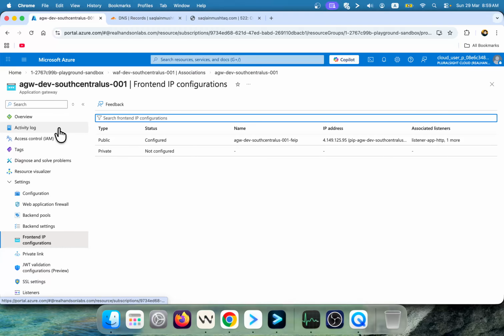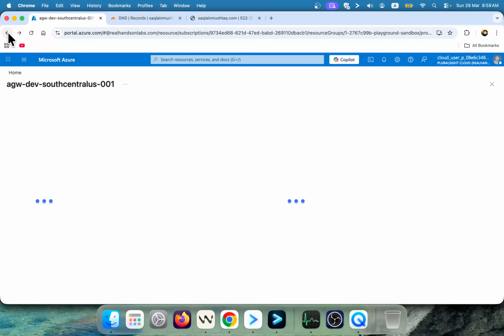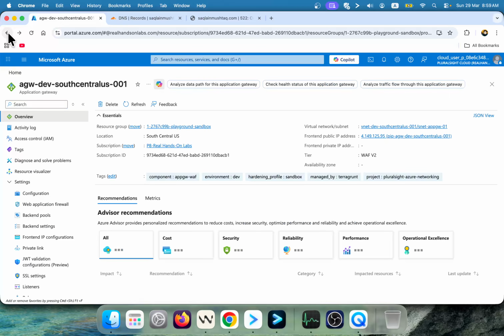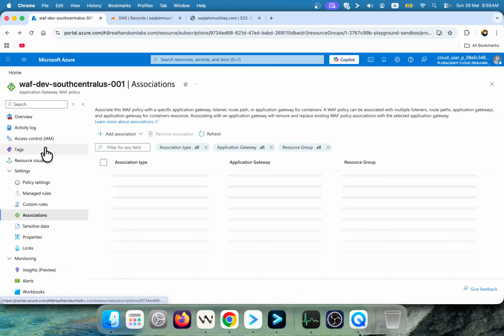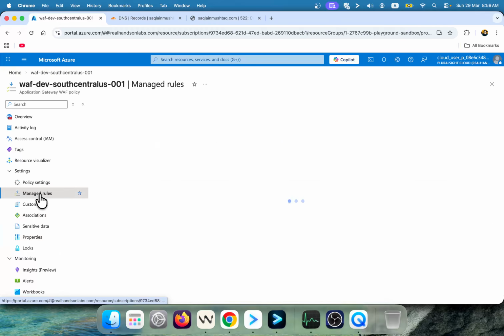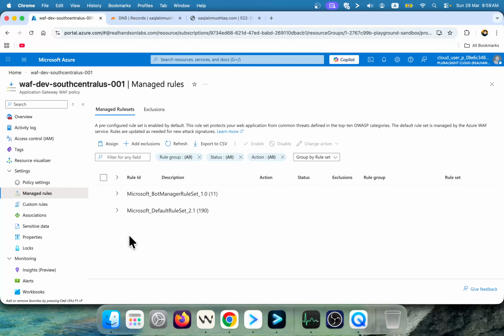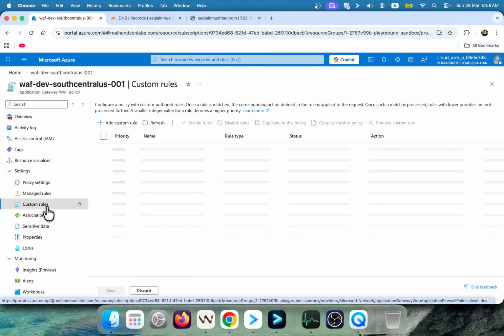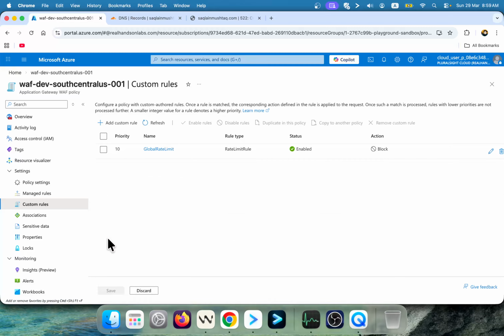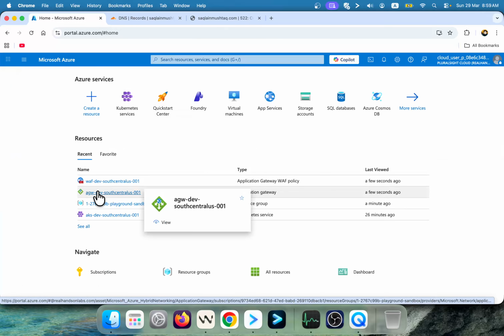And regarding the WAF, if I navigate back, I will show you the managed rules and custom rules. So these are the managed rules which are going to protect our application against bot attacks and layer 7 attacks, including SQL injection and other attacks. So in custom rules we have the rate limiting set up for our application to protect it from DDoS. So security is a very high concern.